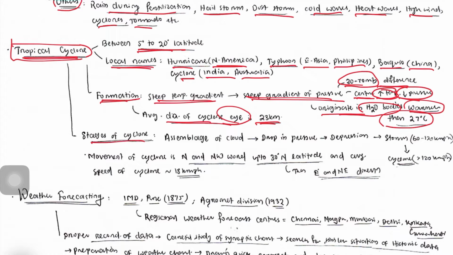So there are stages of a cyclone. First one is assemblage of cloud. Cloud will assemble there. Then there will be a drop in pressure. Then there will be depression. Then there will be the storm phase or storm formation, that is 60 to 120 kilometer per hour. Then the storm phase will increase, that is called a cyclone. In a cyclone the wind speed is more than 120 kilometer per hour.